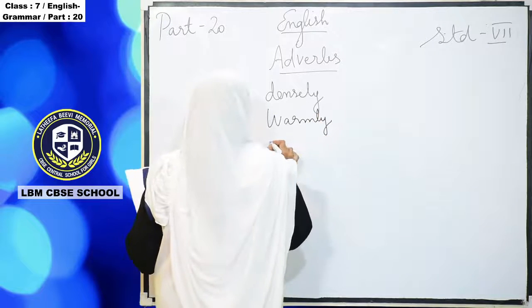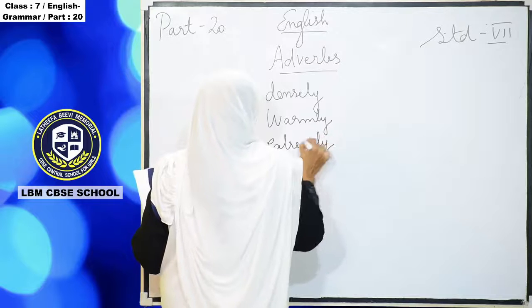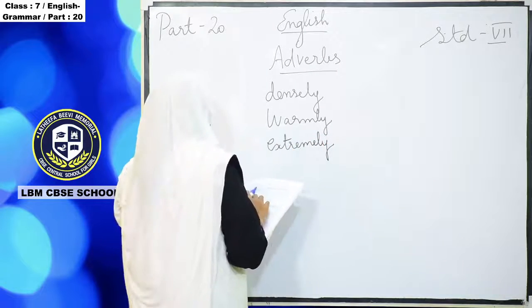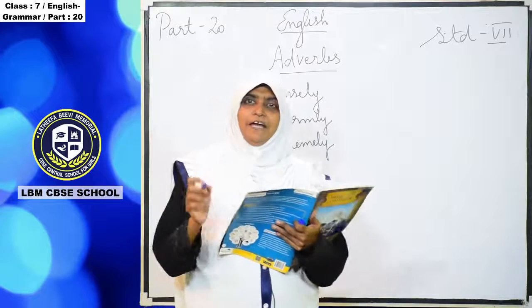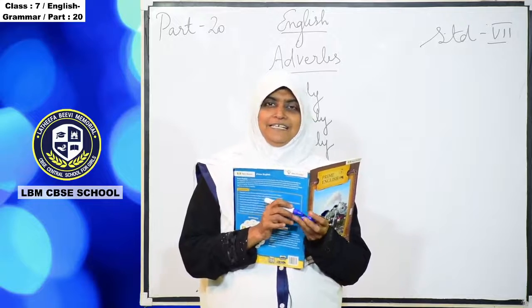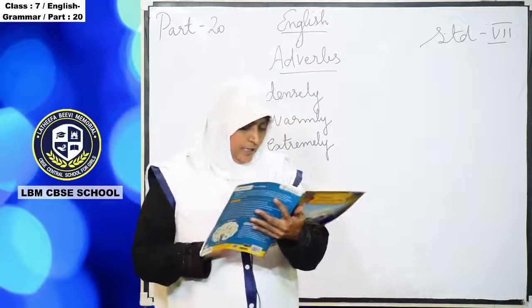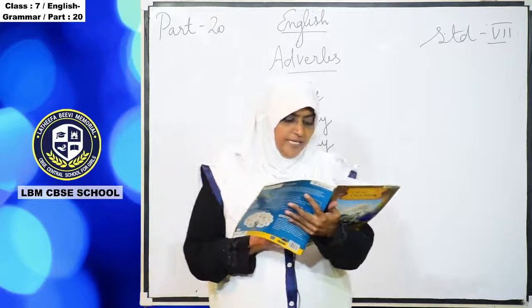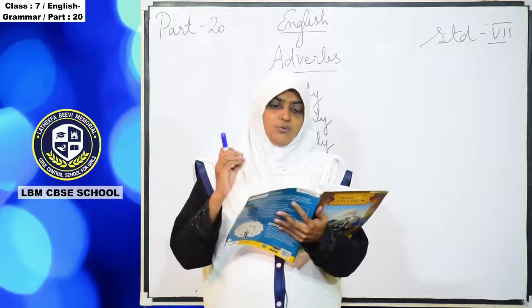And then extremely. So here the words they have given in bold black letters. Densely, warmly, extremely, these words we call as what?